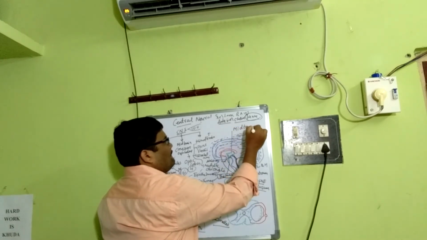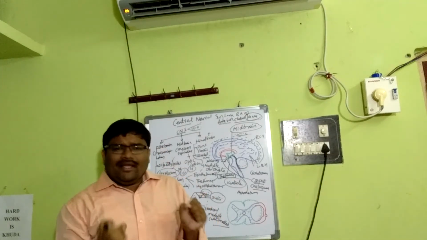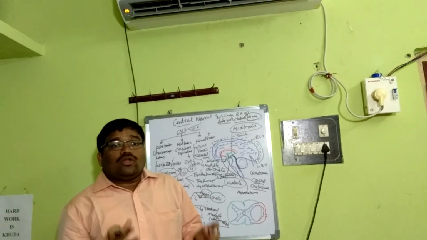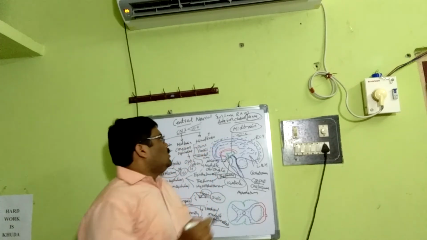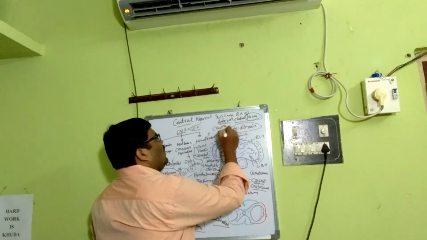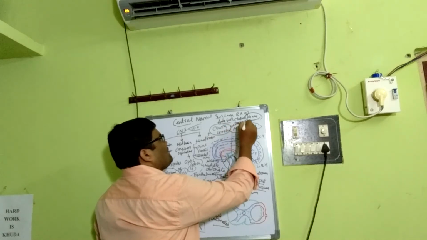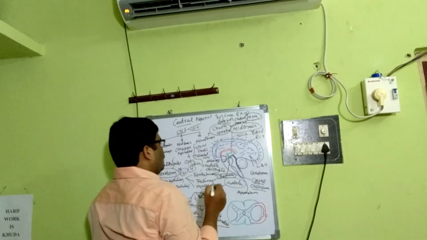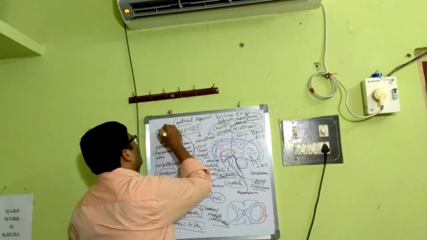This is the midbrain, or mesencephalon. The midbrain consists, in the front, the ventral portion, of the crura cerebri. Here it connects the cerebral hemisphere to the pons varoli. The crura cerebri are present in the ventral portion. The dorsal portion consists of the corpora quadrigemina, the optic lobes.